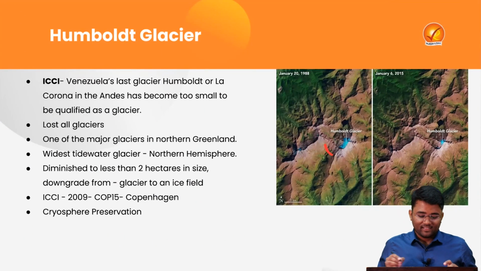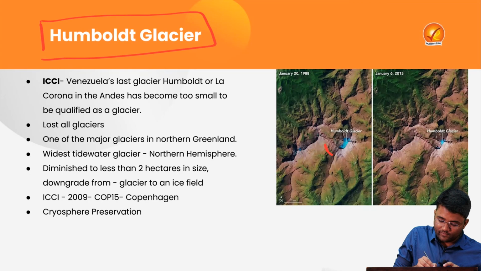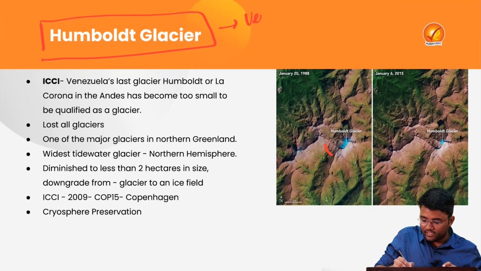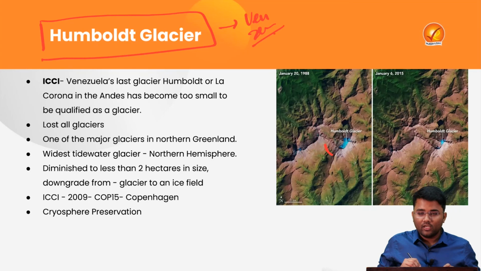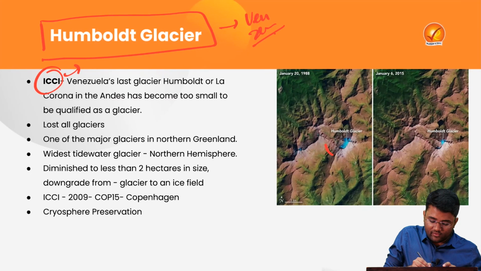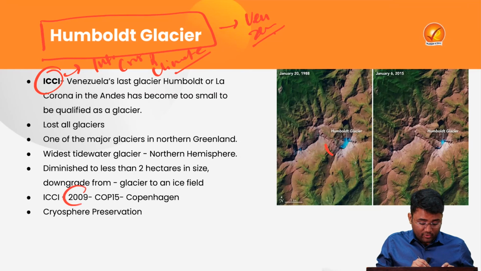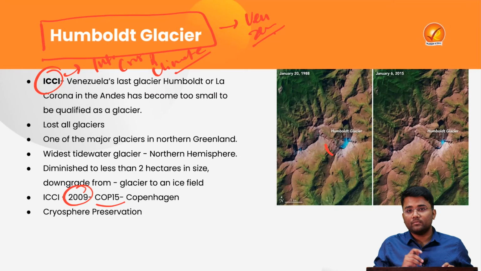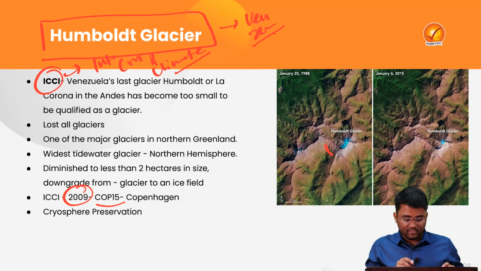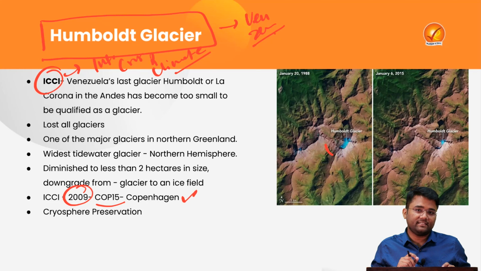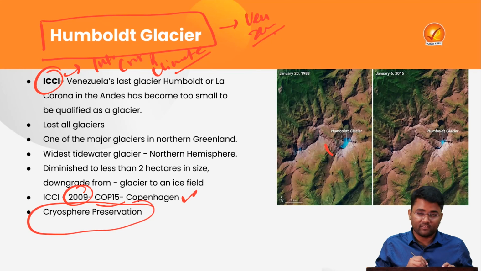The first topic is Humboldt Glacier, which is a glacier located in Venezuela. ICCI means International Cryosphere and Climate Initiative, which came into force in 2009 and was set up after the COP15 meeting that happened in Copenhagen. And the aim of this ICCI is cryosphere preservation.